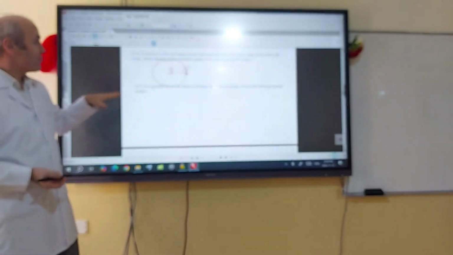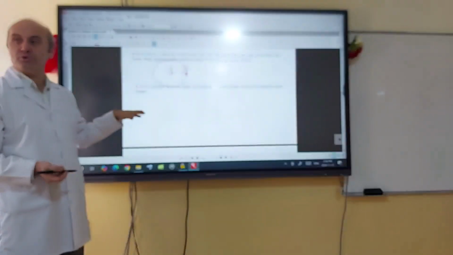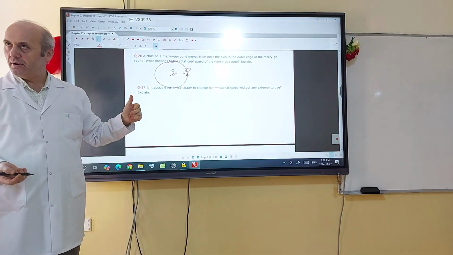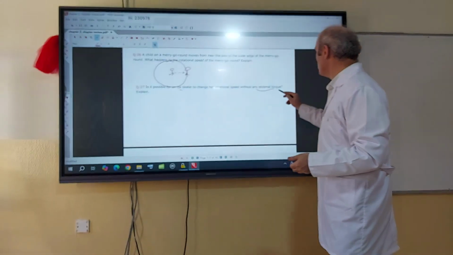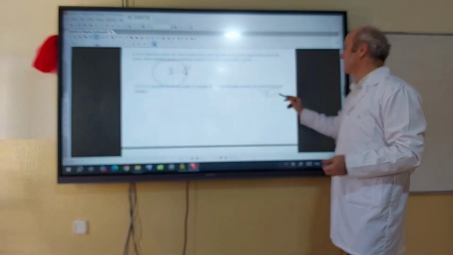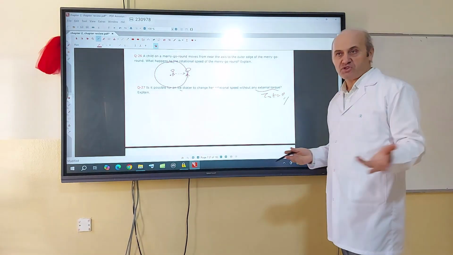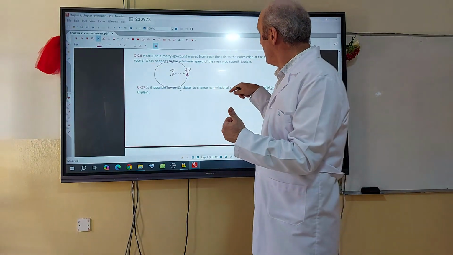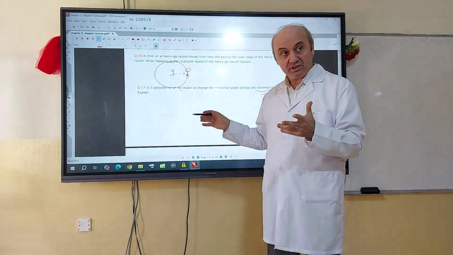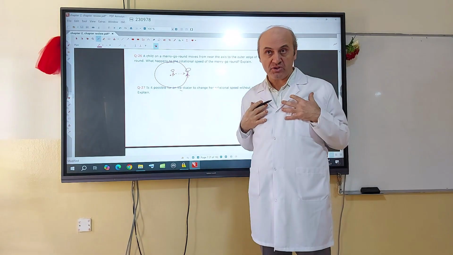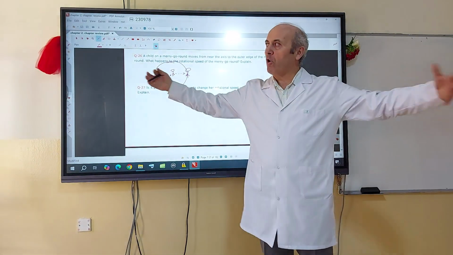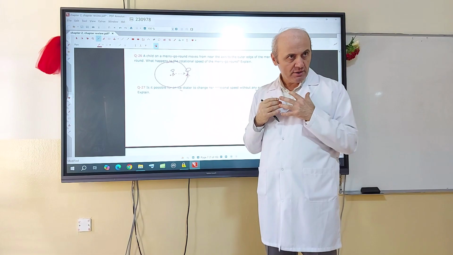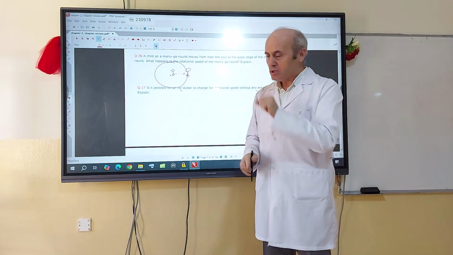Question 27. Is it possible for an ice skater to change her rotational speed without any external torque? This is what we learned just now. Why not? The external torque can be zero because she is on ice. On ice, friction is zero, that's why net torque is zero, so angular momentum is conserved. But if the ice skater reshapes her body by opening or closing arms, the moment of inertia changes.